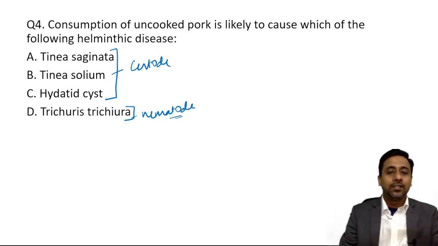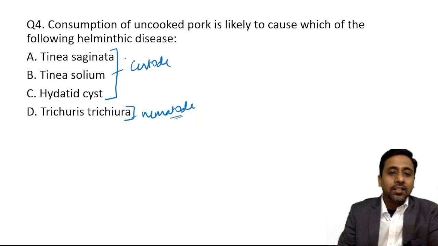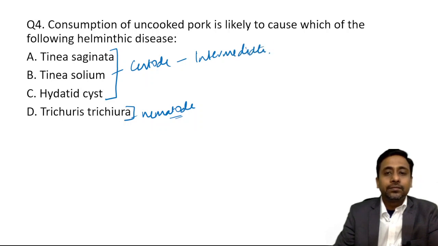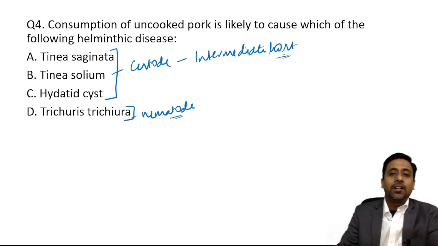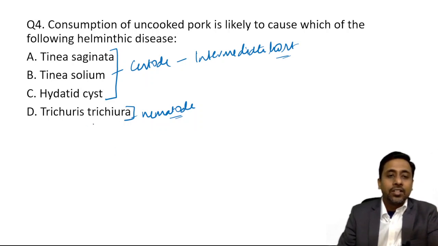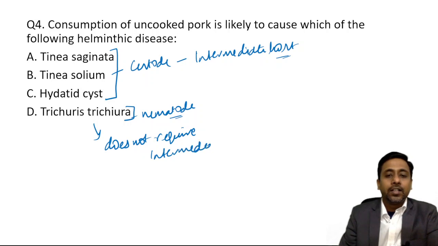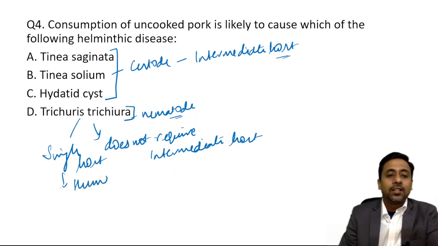Now among these three, it will require an intermediate host, whereas Trichuris trichiura does not require an intermediate host. So it will complete its life cycle in a single host, that is human.